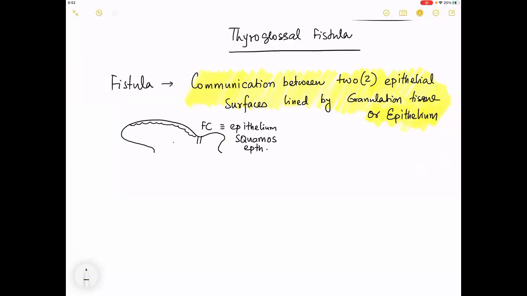Okay. Now, am I audible, everyone? Yes, sir. Okay. Now, this is the tract that I am drawing, and this is the jaw and so on. This is the skin. And this is the cyst.